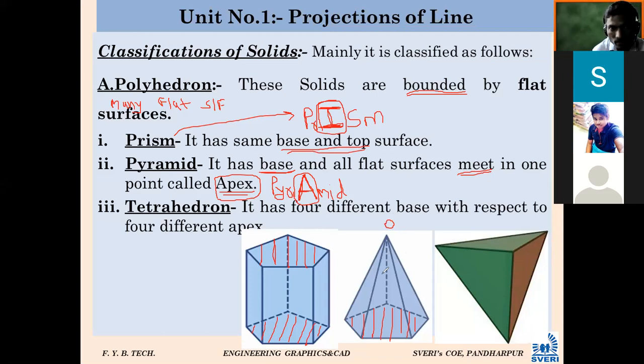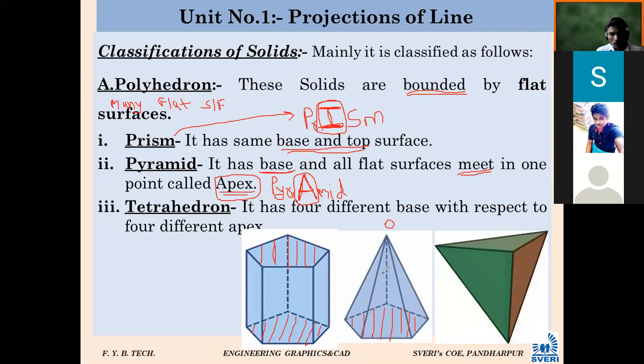All these flat surfaces are meeting at one point. It is called the apex. So what is the difference between prism and pyramid? Prism and pyramid मध्ये फरक काय आहे? कोण सांगेल? Prism has the same base and top surface. Very good. Prism has the same base and top surface, while a pyramid also has a base surface, but all the points meet at one point called the apex.